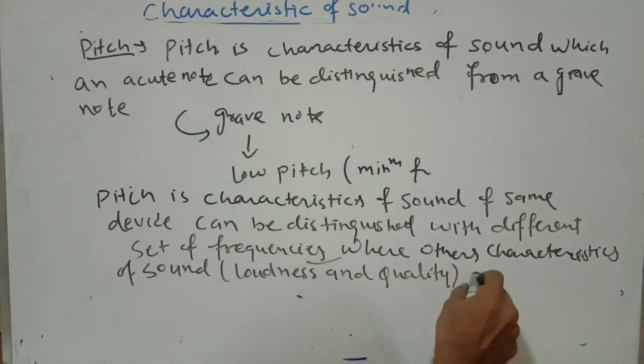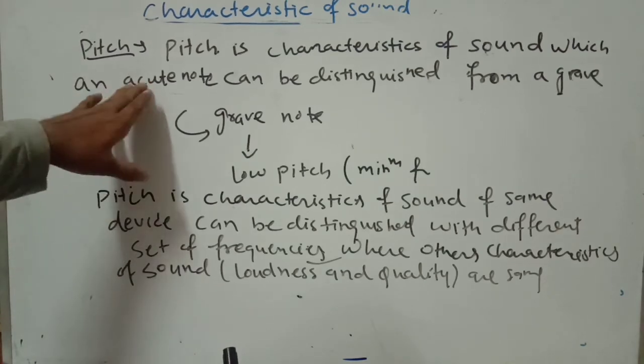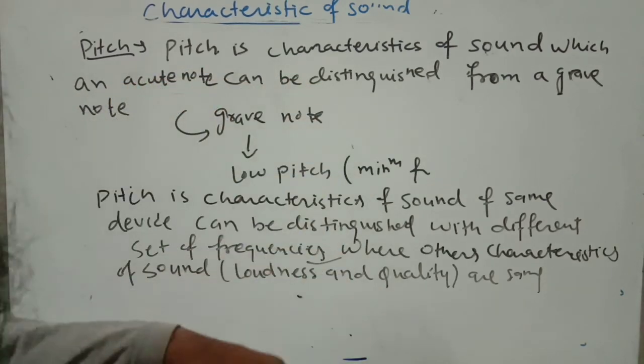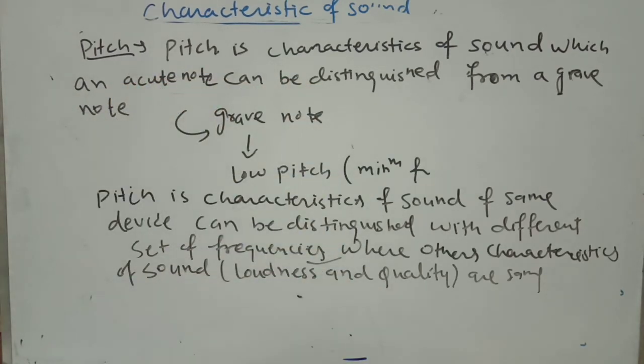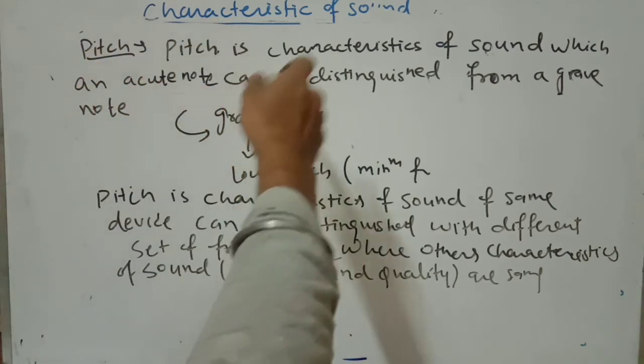Already told, pitch is a characteristic of sound of the same device by which an acute note, that means having some frequency, can be distinguished from a grave note. Grave note means low pitch, minimum frequency. Consider the frequency value in a grave note to be 0.